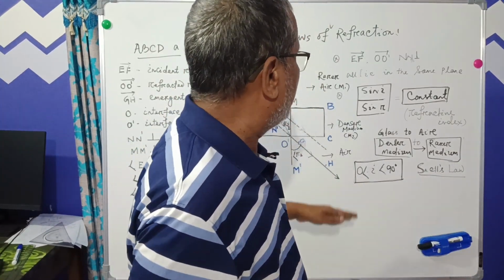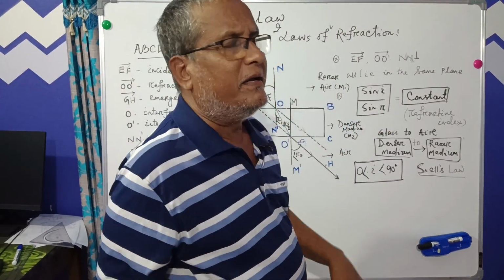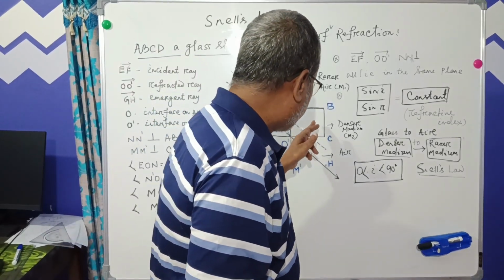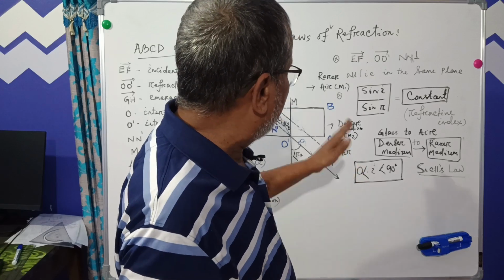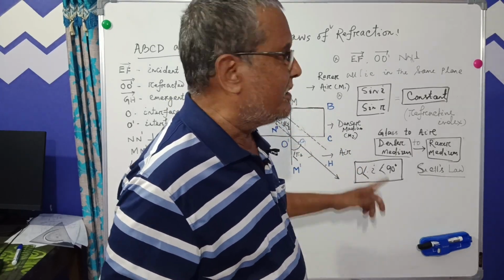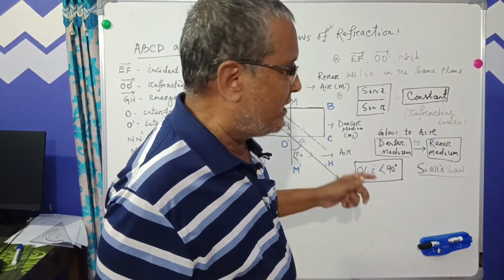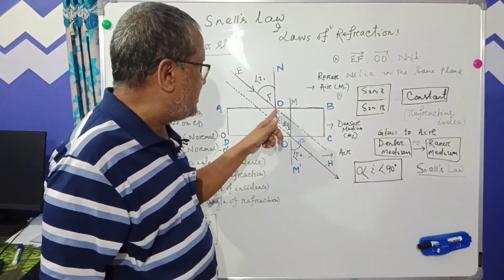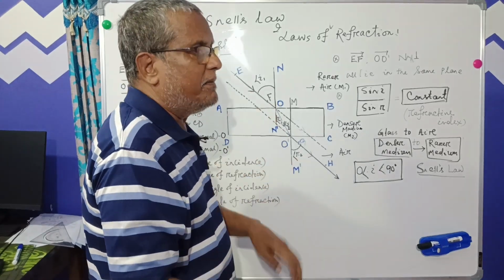That we shall discuss. So this is called the refractive index of glass slab to air. Here the constant, that is the refractive index, indicates the speed of light with respect to air. In air, the speed of light is considerably more, that's why the refracted ray has bent and come closer to the normal.